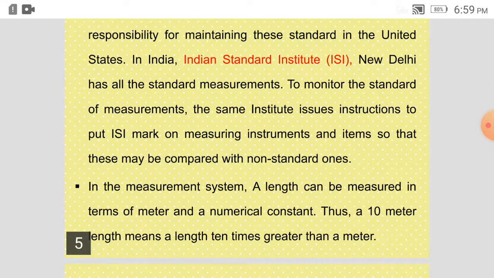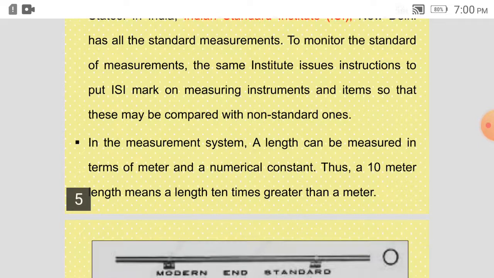In the measurement system, a length can be measured in terms of the meter and a numerical constant. Thus, a 10 meter length means a length 10 times greater than a meter. It is very obvious that when we talk about 10 meter, 5 meter, 100 meter, 100 meter is 100 times the length of a meter.